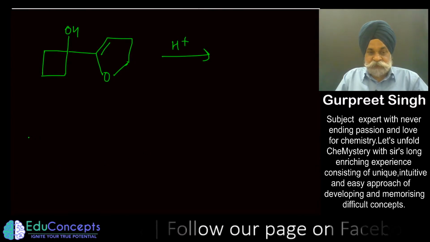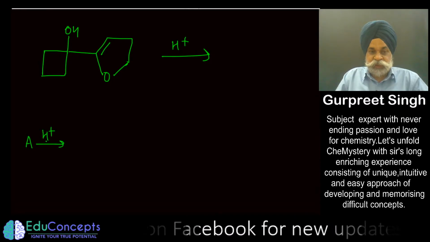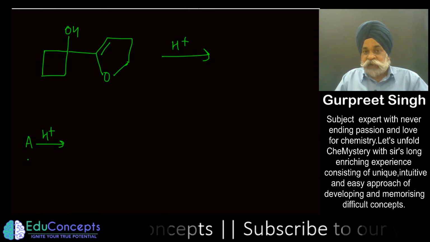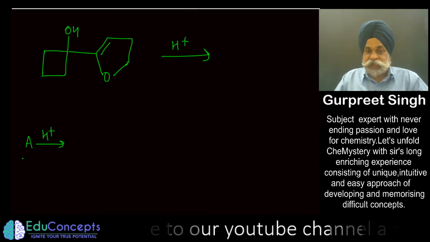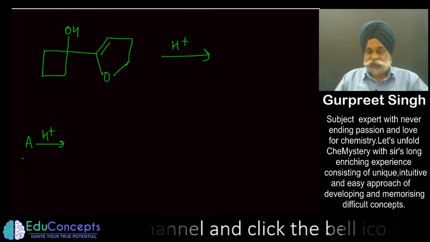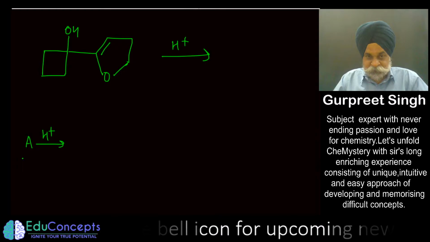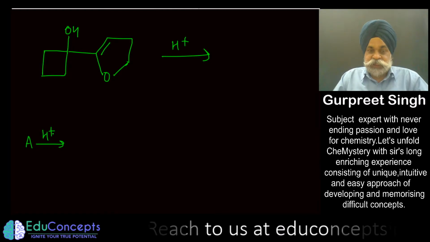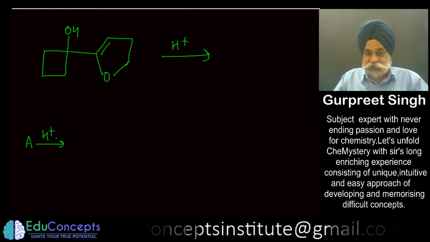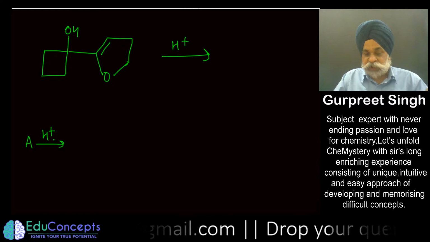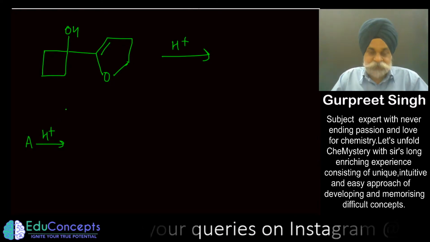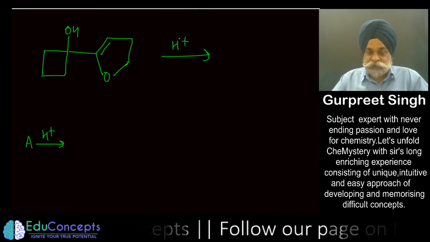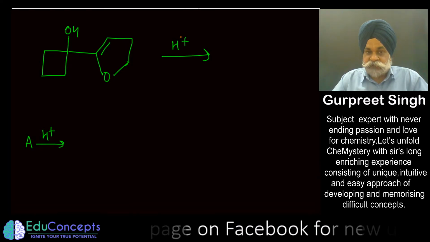Now, first you always have to remember in organic chemistry, if in any substrate H positive is shown, that H positive is being added. The most important thing is that after you make some product, at the end that H positive has to be deprotonated, or H positive has to go out of the system. So when H positive is added, after you get the final product, in the last step you have to deprotonate. Now, H positive is an electrophilic species which is looking for electrons.